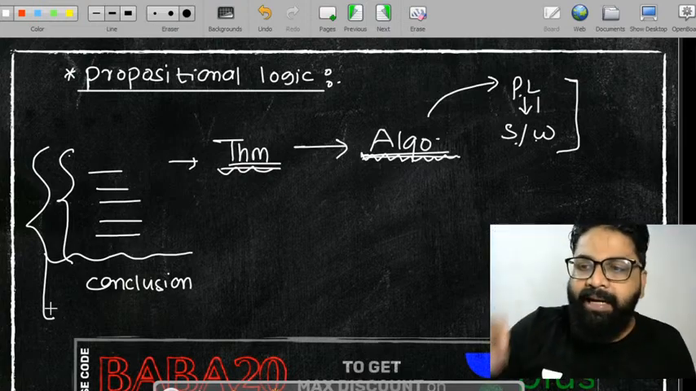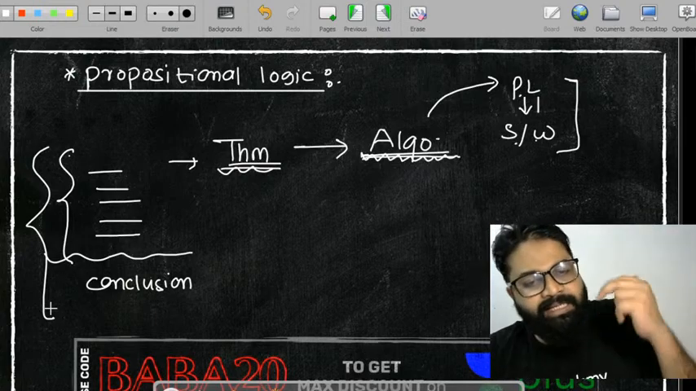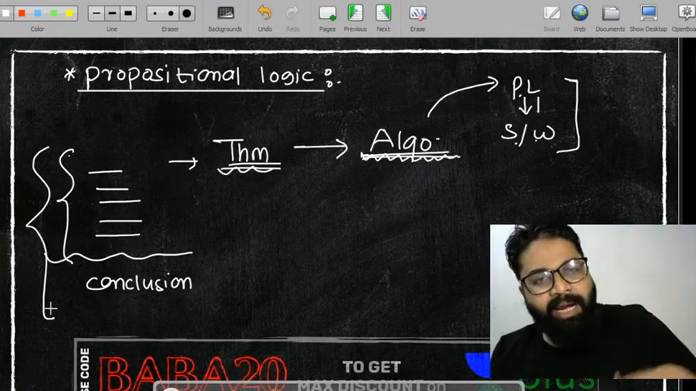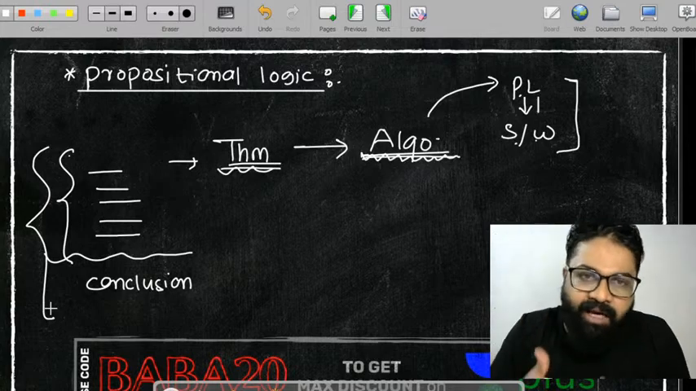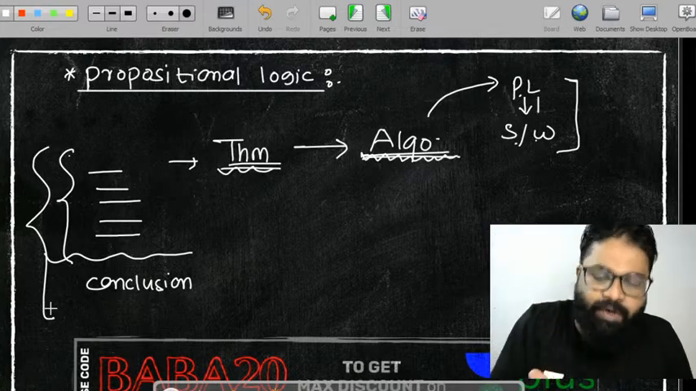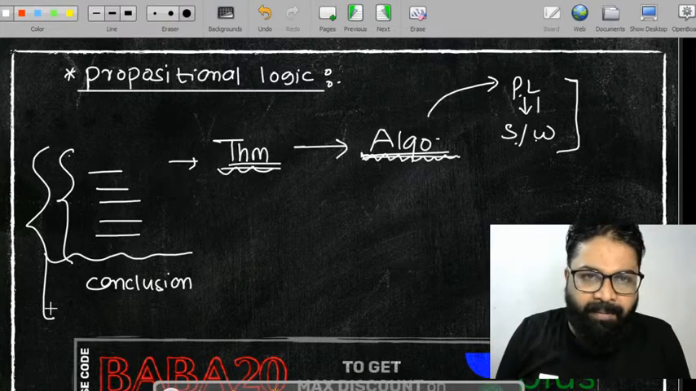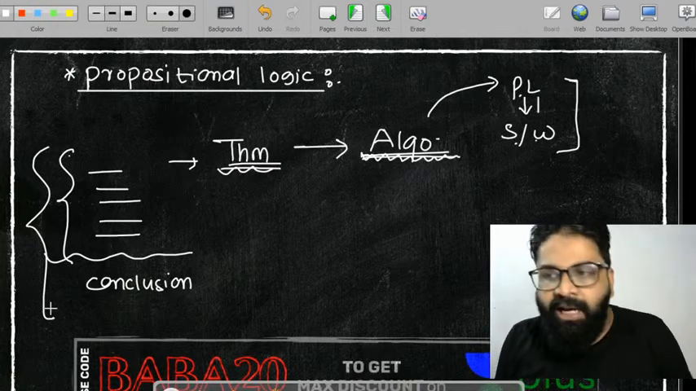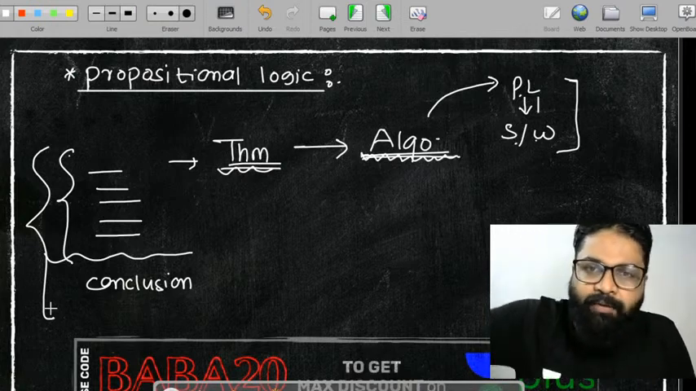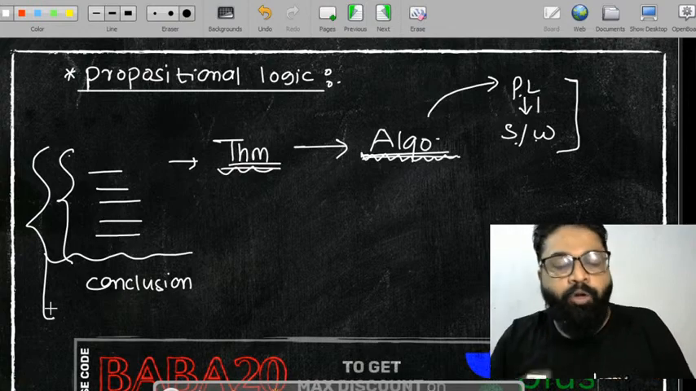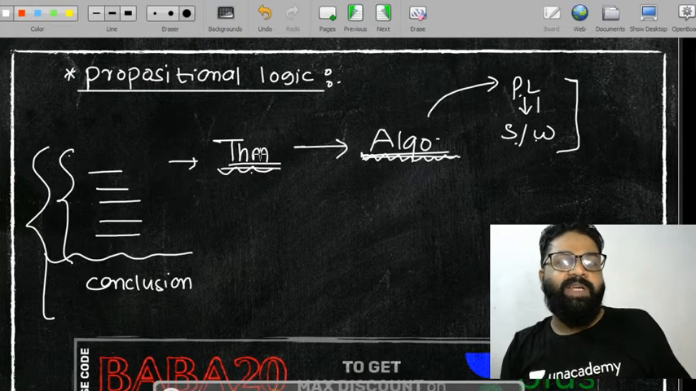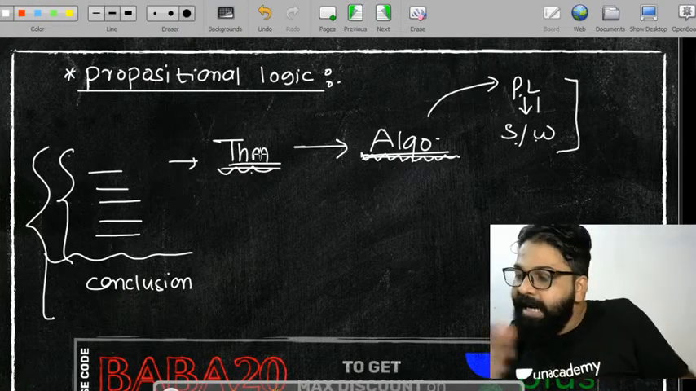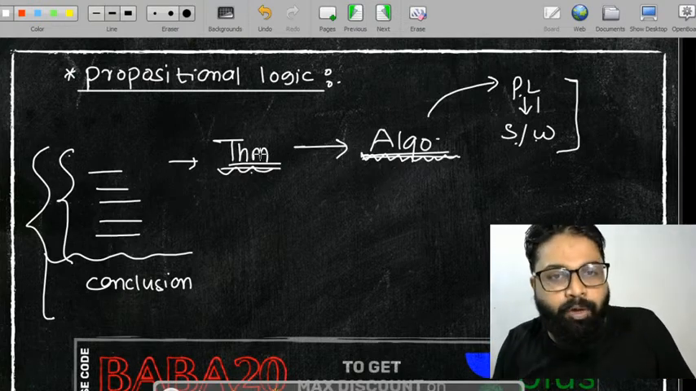What you are doing? You are writing sin 30 and then sin square 30 equals something. You are writing cos 30 and then cos square 30 equals something, and then at the end you are adding sin square 30 plus cos square 30 equals 1, and then it leads to the general formula sin square x plus cos square x equals 1. This is what you do. So what is a theorem? A theorem is basically a set of statements that leads to a conclusion. That is what we call a theorem.